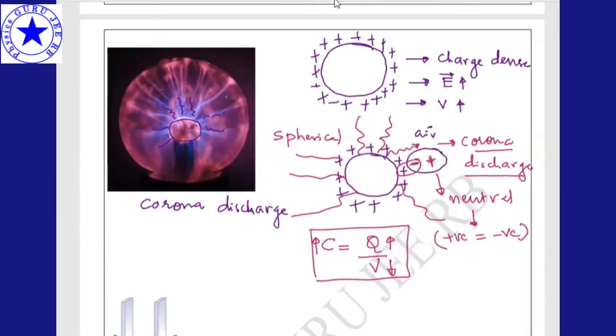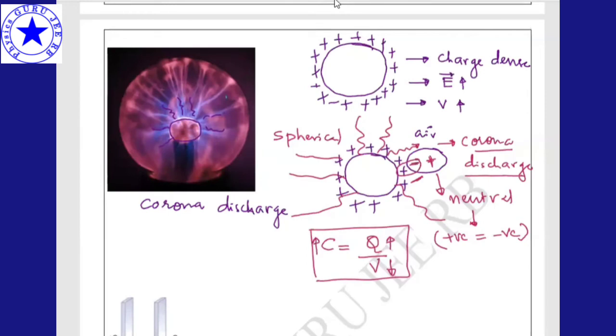So the negative charge of the air gets attracted to the positive charge of the sphere at this junction, and the positive charges on the sphere become neutral by the negative charge of the air. As this comes in the form of a discharge, as you can see in the diagram, that is exactly called corona discharge.